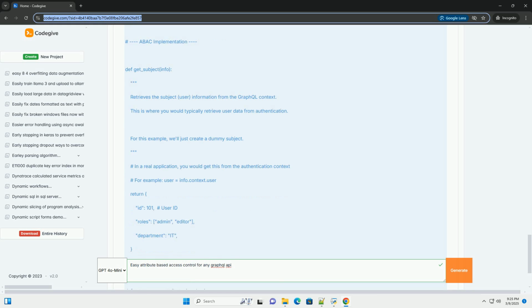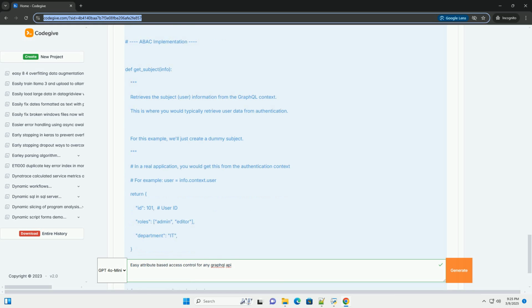Action: the operation being performed, for example read, create, update, delete. In GraphQL, this maps to queries and mutations. Environment: contextual information like the current time, client IP address, or any other situational data. Policy: a set of rules that define whether a subject is allowed to perform a specific action on a resource under a certain environment, based on their attributes. Policies are the heart of ABAC.